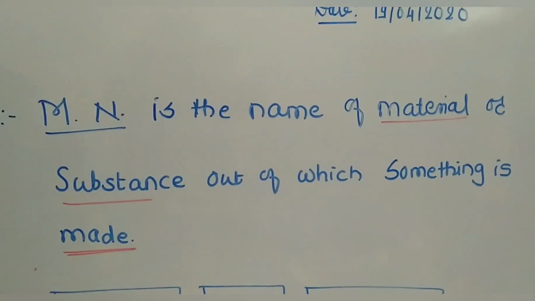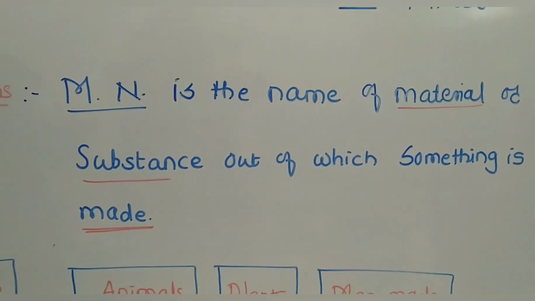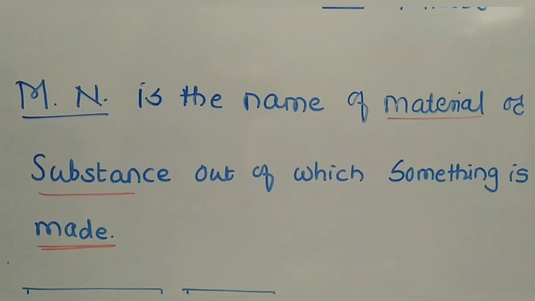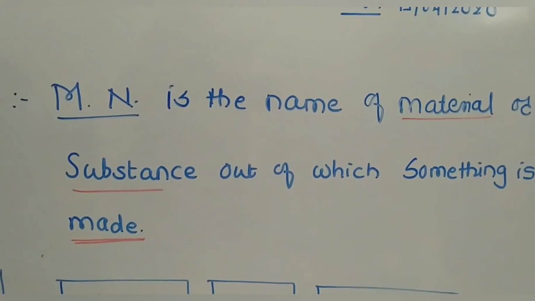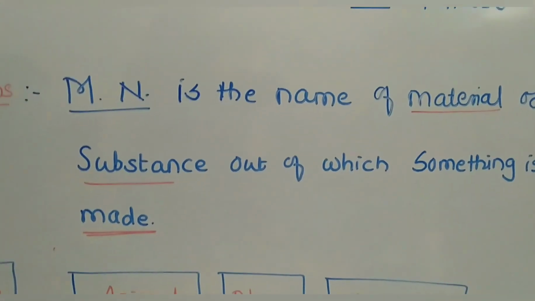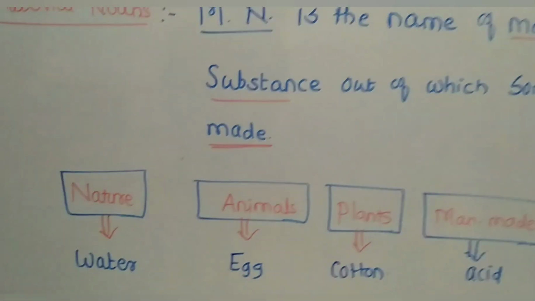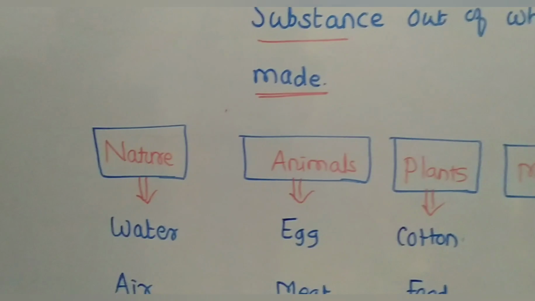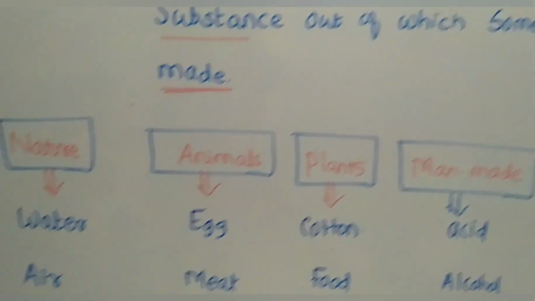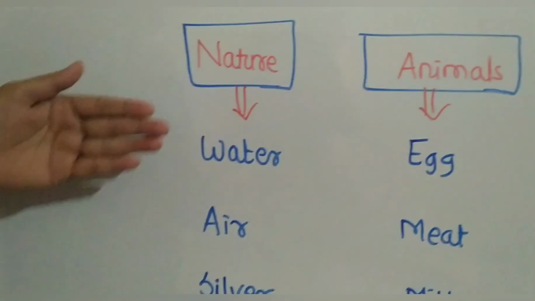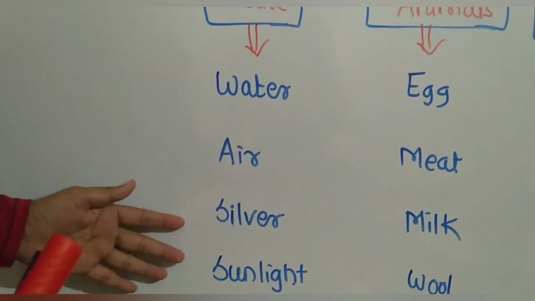Some materials we get from nature, from animals, from plants, and some materials are man-made. Now see the examples. From nature, we get water, air, silver, sunlight.